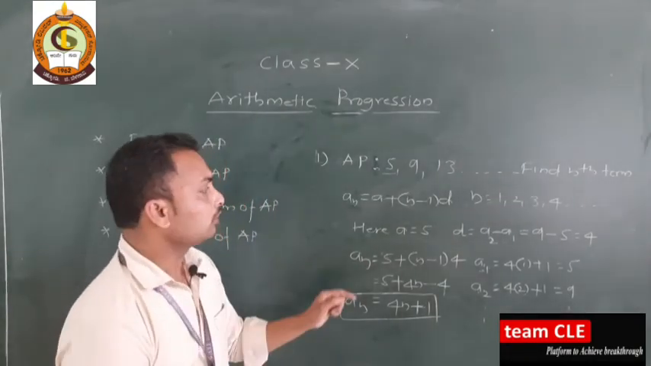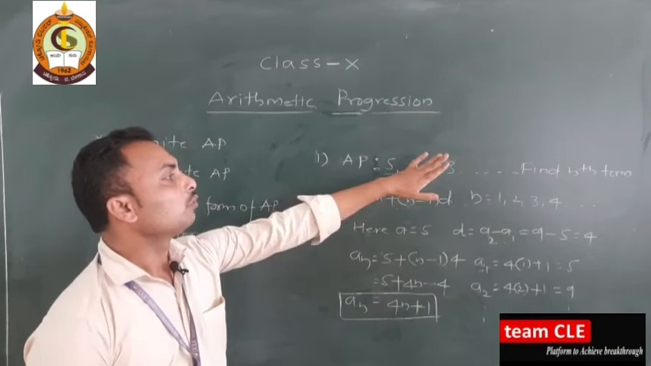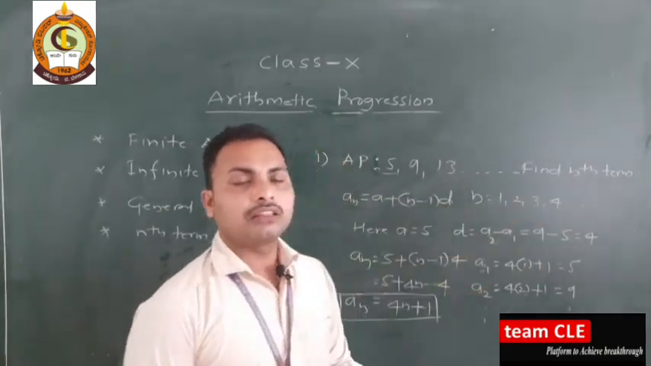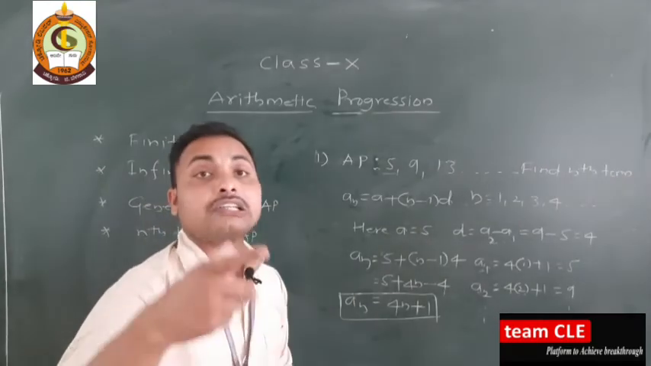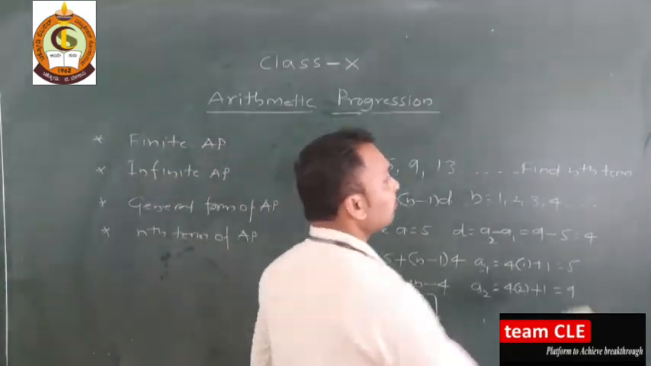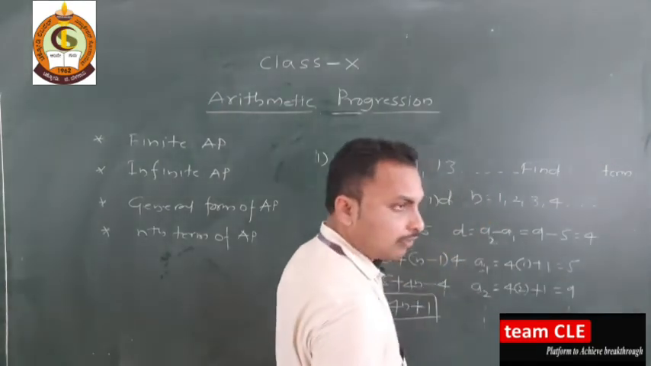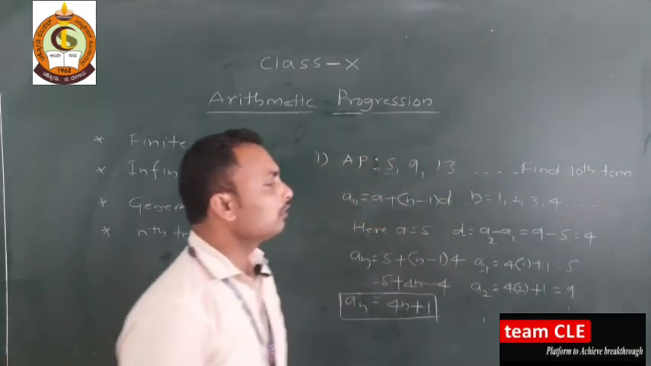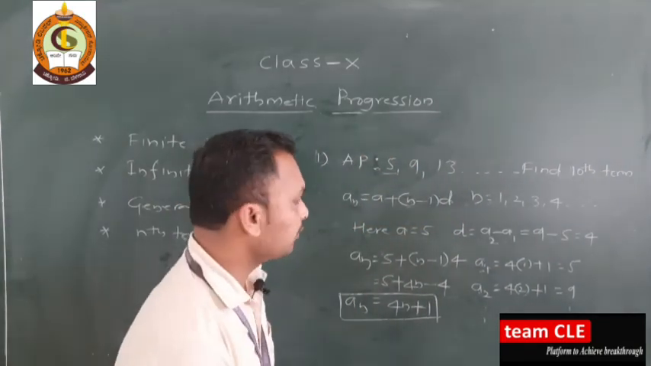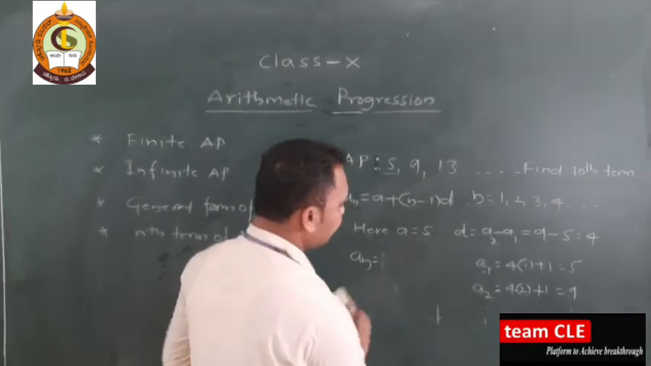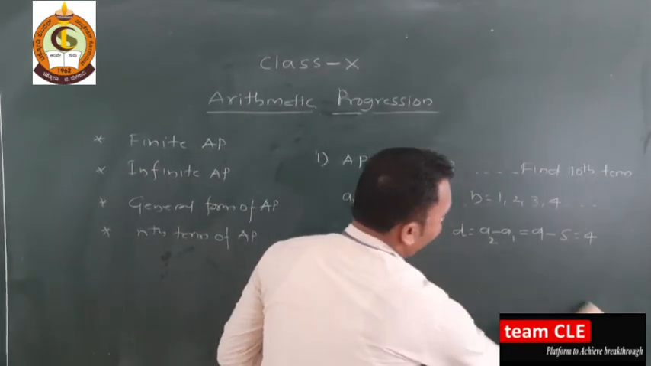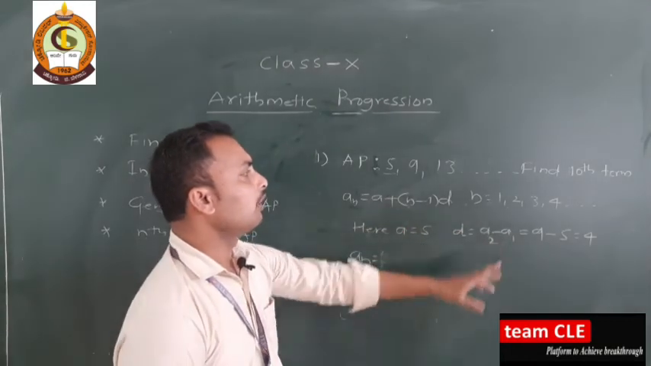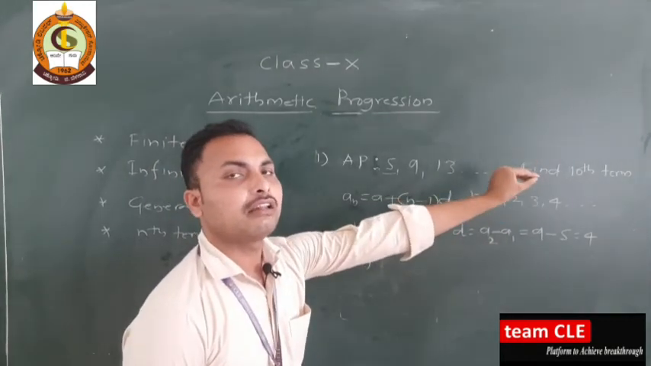So let me solve one more example. This is to find the nth term. Instead of the nth term, if they told you to find the 10th term, okay, what will you do? Just I'll remove this one. Now they ask you to find the 10th term. Okay. Now the same things. Again a we have 5, d we have 4 and everything. But this time we need to find the 10th term.